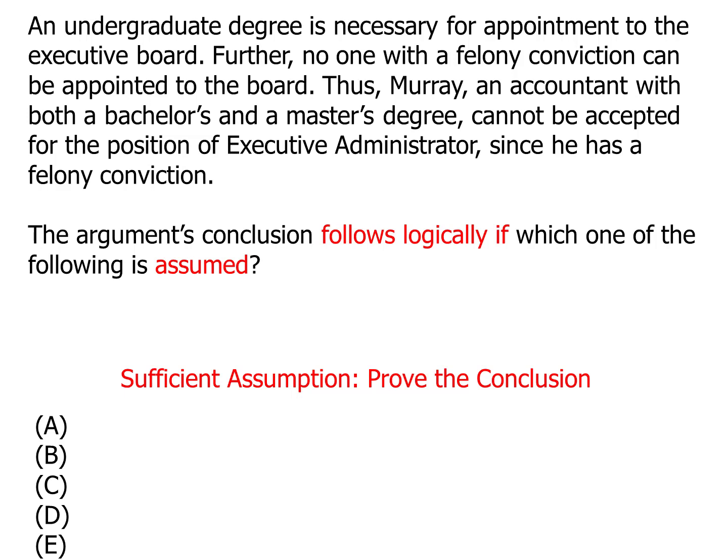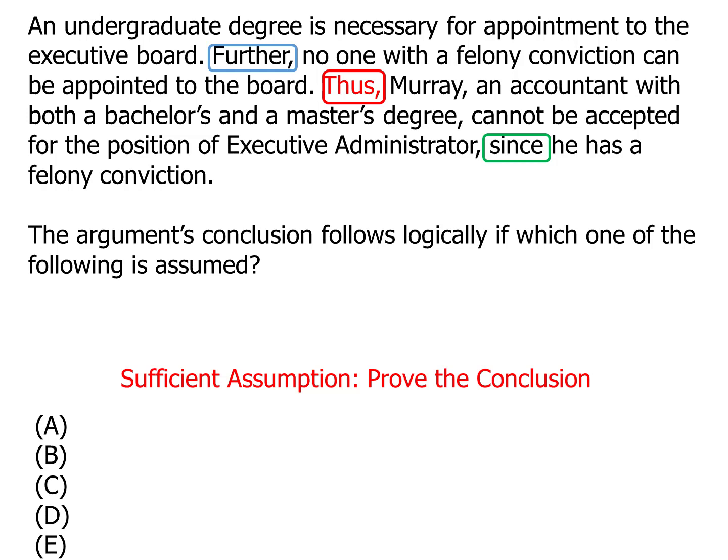So we have a nice conclusory keyword indicating the conclusion to us, thus. Thus, Murray, who's an accountant with a bachelor's and master's, can't be accepted for the position of executive administrator. Now we have a couple of evidence keywords pointing our way. So first off, further, and secondly, since. So there's a couple of pieces of evidence here, pretty much all the rest of it.